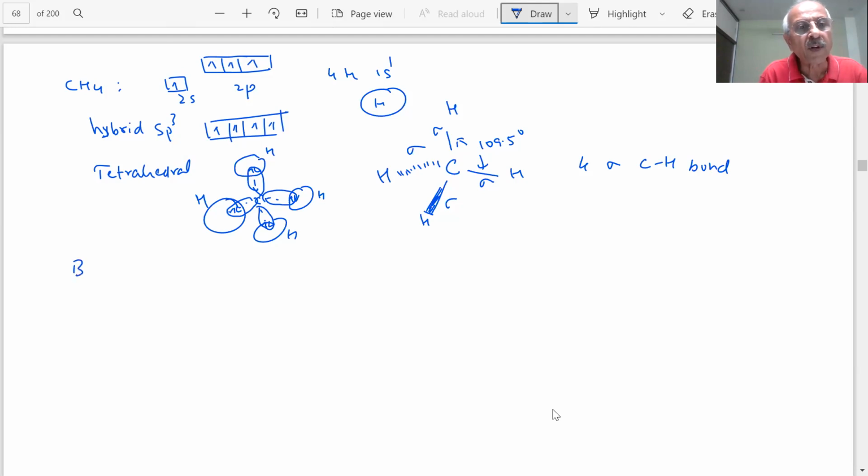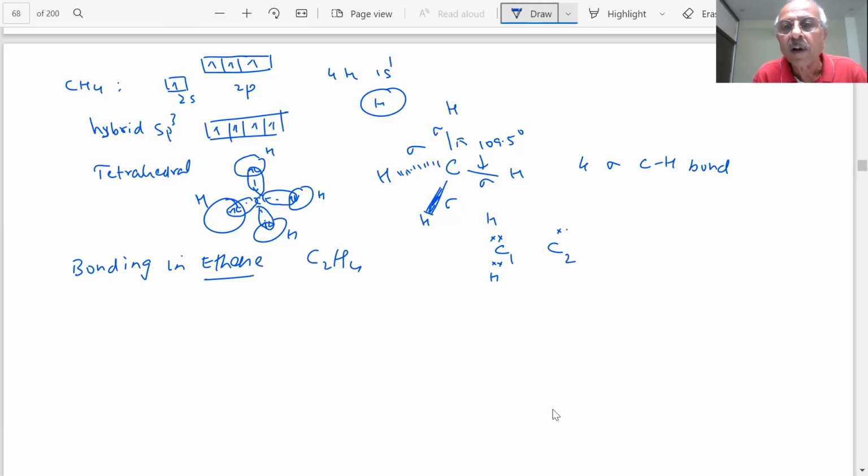Now let us see bonding in ethene, student. What is the formula of ethene, students? C2H4. If I draw the Lewis structure, you know about it. There are two carbons, carbon 1 and carbon 2, students. And what they are forming, how many? Hydrogen, hydrogen, hydrogen, hydrogen, students. And inside this, you have how many? 1, 2, 3, 4. This is the story of the ethene Lewis structure.